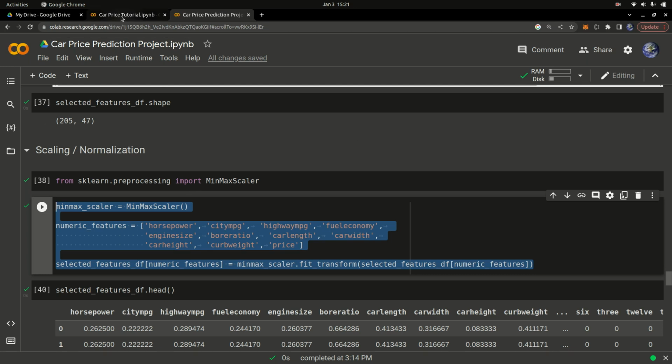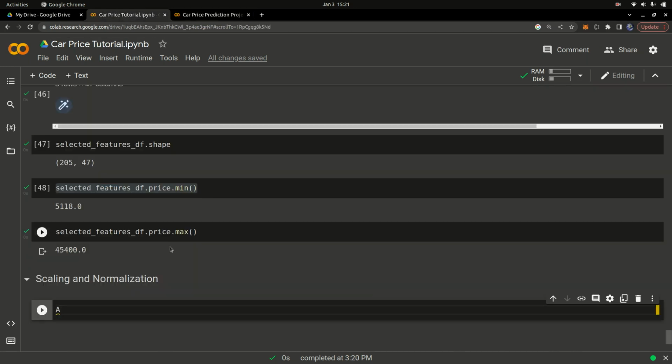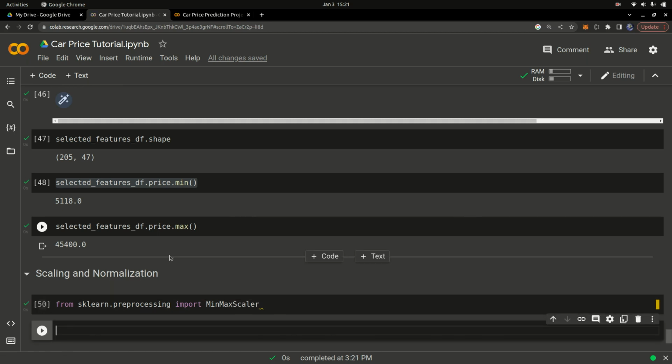So I'm going to say from sklearn.preprocessing import this MinMaxScaler, just like that. And once I have that, I'm going to paste the code I copied and run the code again. So run that cell.